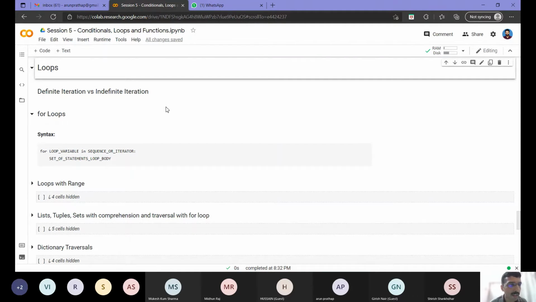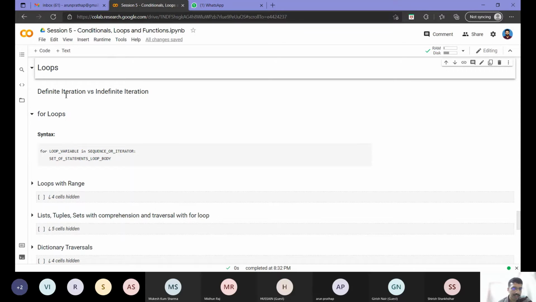And we have a concept called definite iteration and indefinite iteration. Can somebody guess what it means, definite versus indefinite? And which loop is used to implement which one? For loop and while loop I have. Definite iteration and indefinite iteration I have. So can somebody just guess which one I will use for which purpose? Somebody in the chat window, you can give your answers.